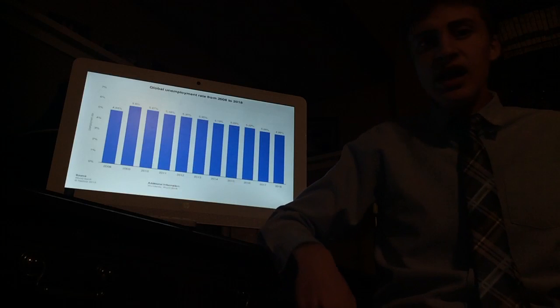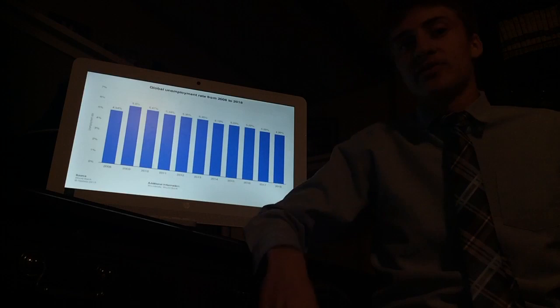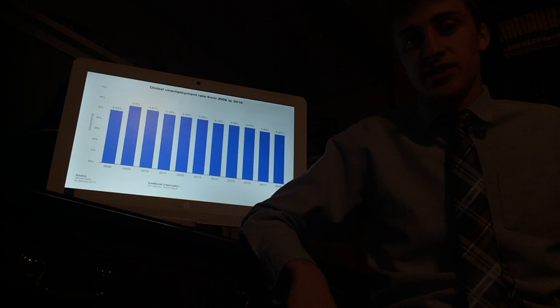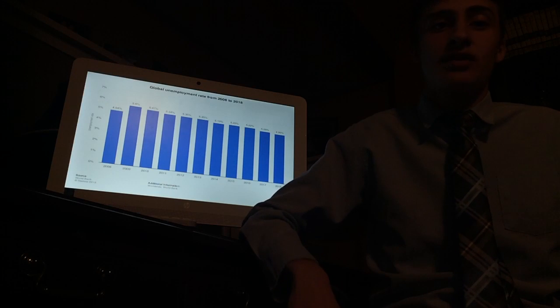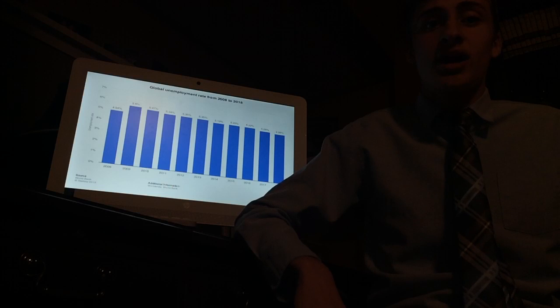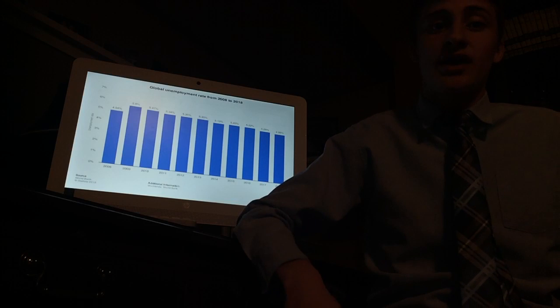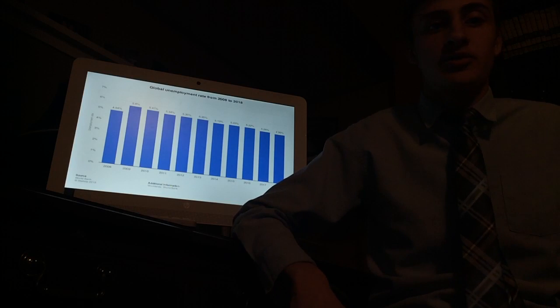Macroeconomics. The next graph in macroeconomics is the global unemployment rate from 2008 to 2010. As you can see, the unemployment rates have spiked since the recession of 2008, which lasted about 18 months and had a global GDP decline of about negative 5.1%. The unemployment rate is still relatively high as the global economy is still recovering from the recession.